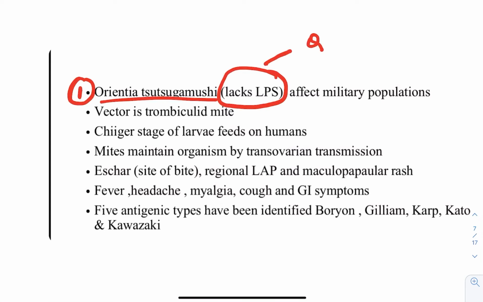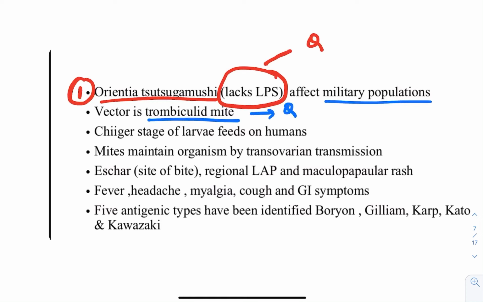Fine. This particular one affects which population? The military population, obviously in hilly regions where shrubs are there. Then what is the vector? The vector is obviously the trombiculid mite. Just now we have seen another question; this is another question which can come regarding this.